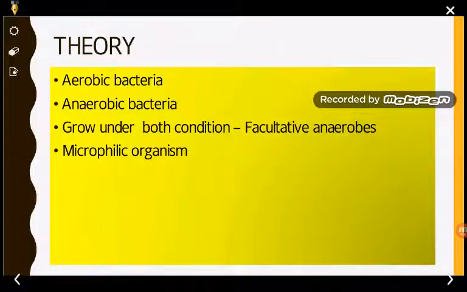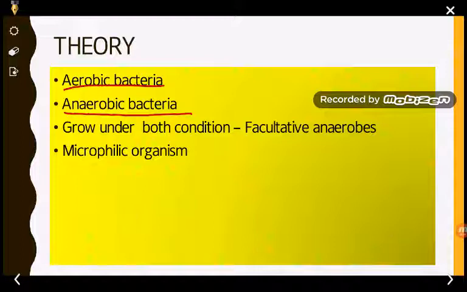So what are these bacteria which are present in the culture? The bacteria may be aerobic bacteria, meaning these bacteria require oxygen for growth. Next is the anaerobic bacteria. These bacteria do not require oxygen for growth, or you can say that they do not survive if a low concentration of oxygen is present, or they can grow in the absence of oxygen, any one of them.